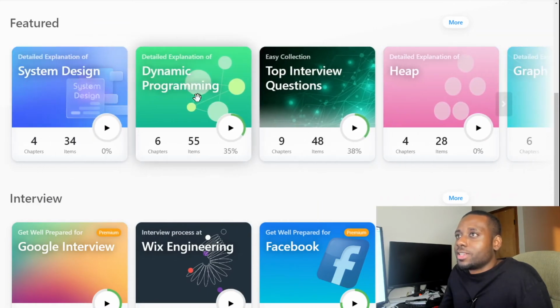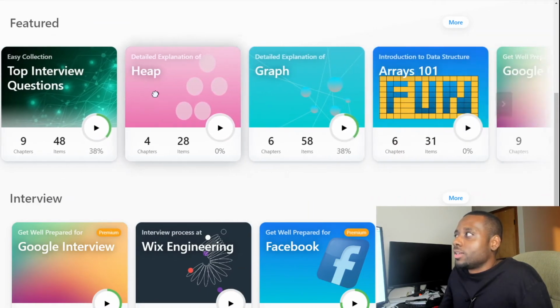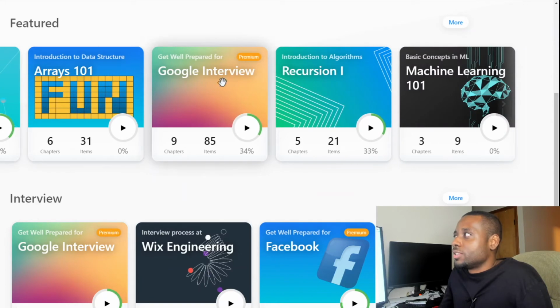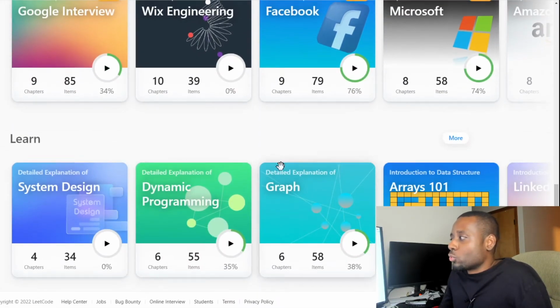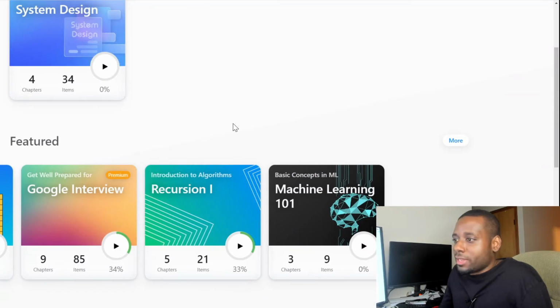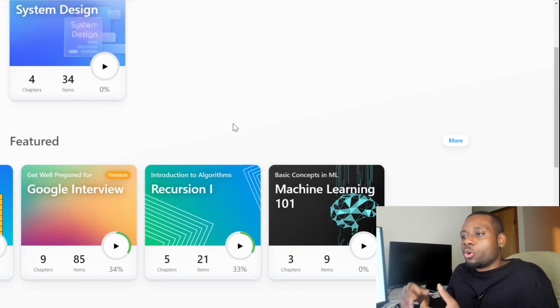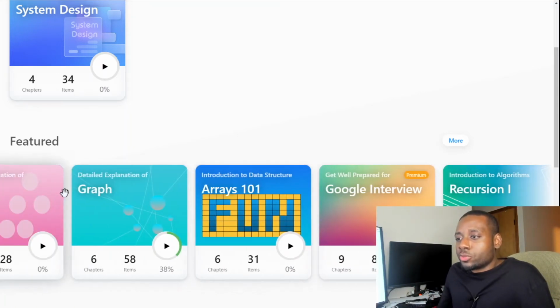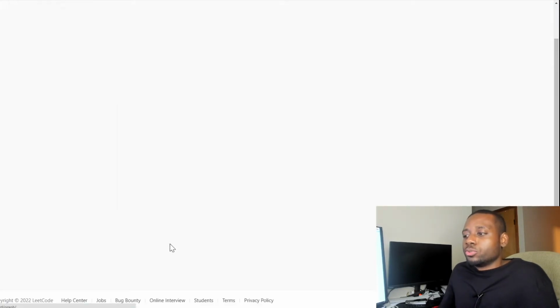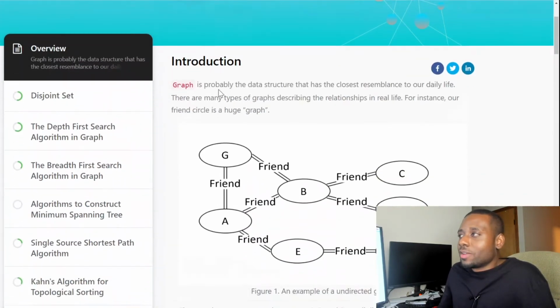They have dynamic programming, heaps, graph, arrays, whatever kind of interview you want. You have all sorts of LeetCode Explorer cards. The LeetCode Explorer cards are pretty much made up of articles, especially the ones that are about data structures. Let's try the graph one. So they have some kind of article.